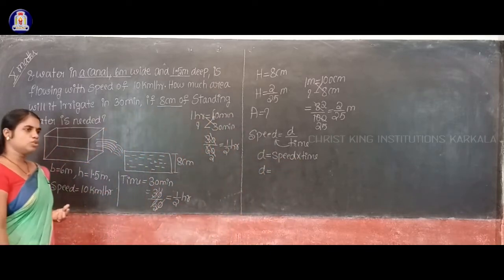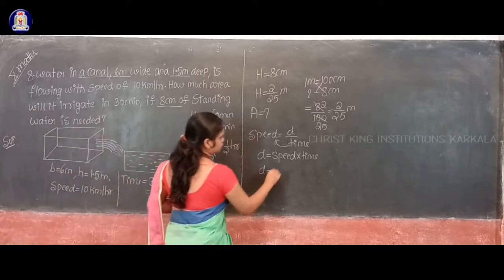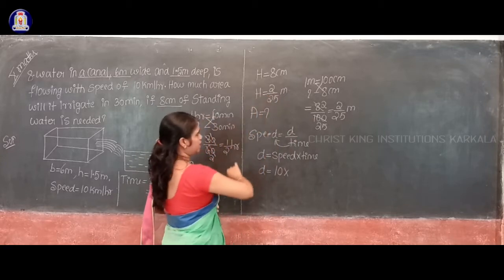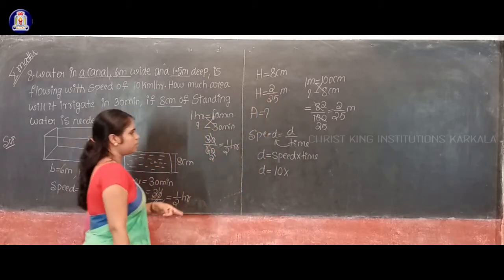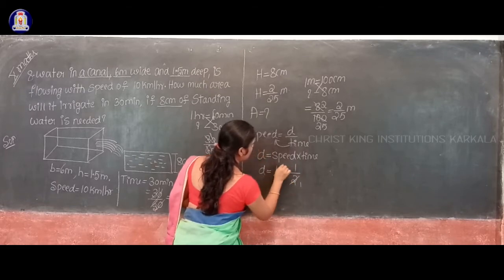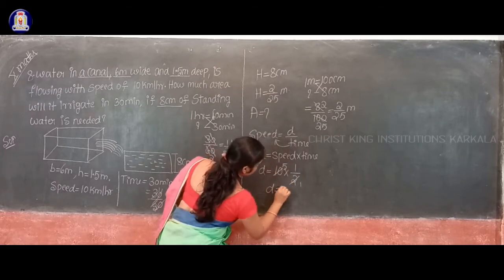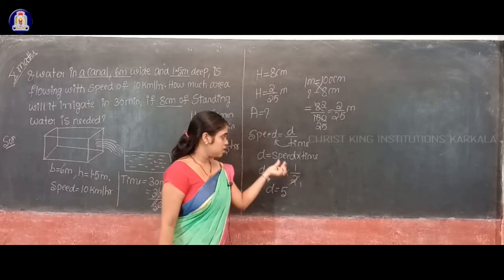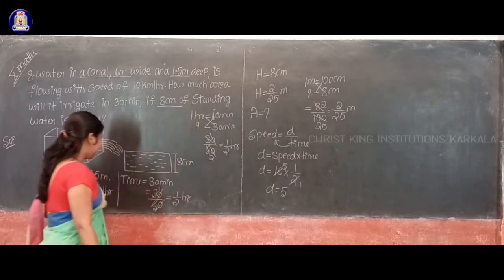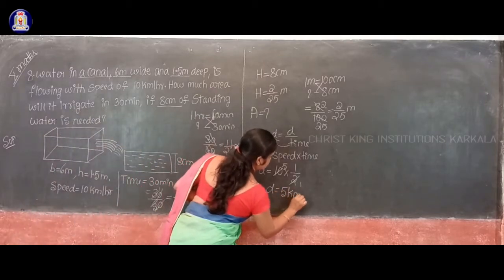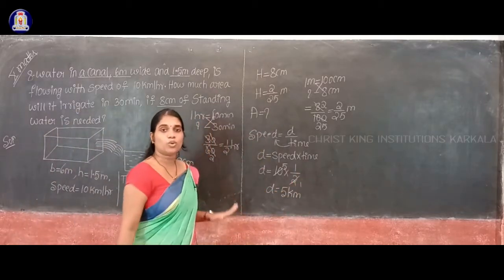Speed is equal to 10 kilometer per hour, into time. Time here is nothing but 1 by 2 hours. So this is equal to 2 ones are 2, 2 5s are 10, so distance is equal to 5. What about the unit? Since the speed is in kilometer per hour, this is also kilometer. Distance is equal to 5 kilometers.